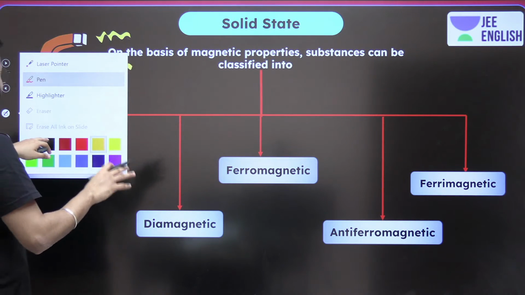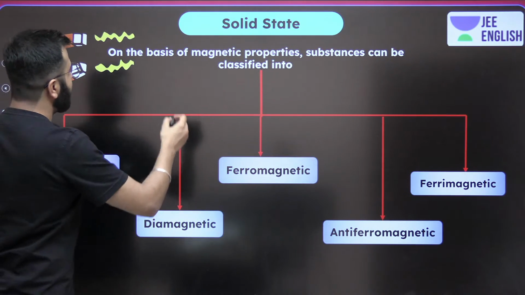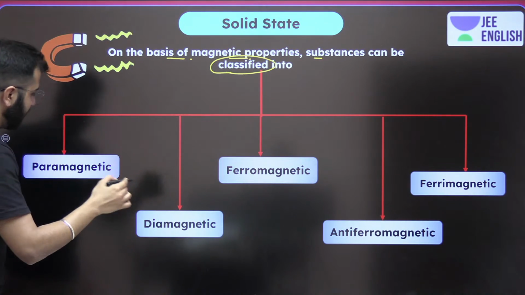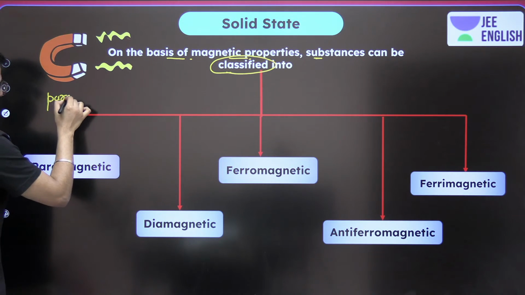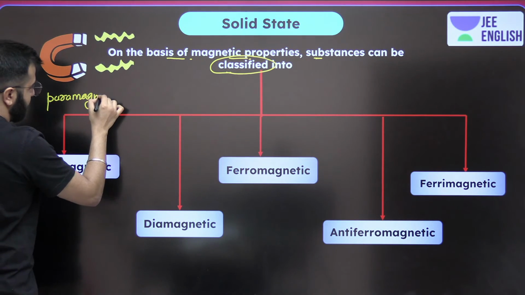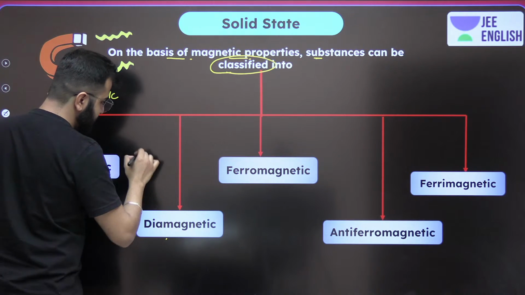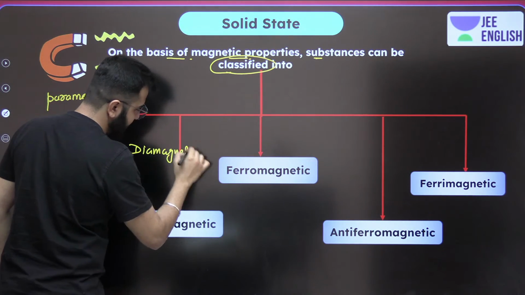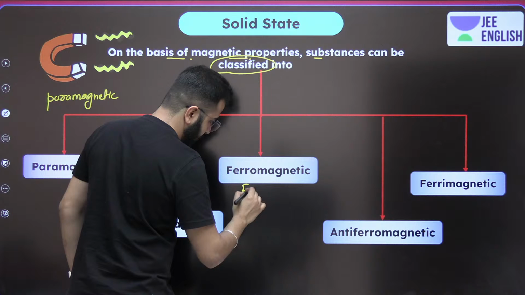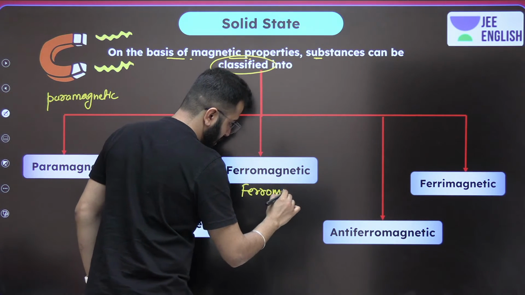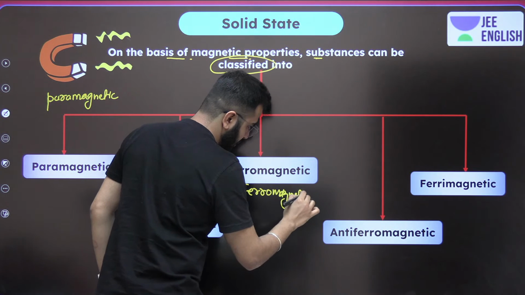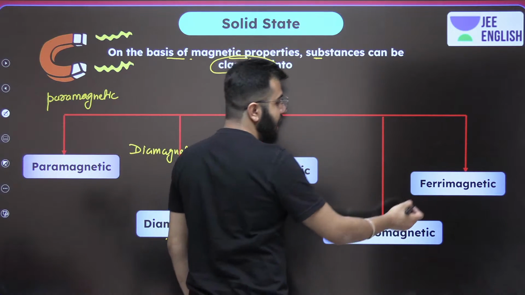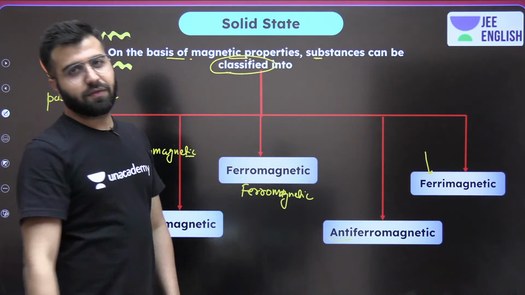So again, there are 5 types of properties that we are going to talk about. On the basis of magnetic properties, substances can be classified as: the first one, write it with me, paramagnetic, then diamagnetic, then the ferro, the strongest one, then the anti-ferro, and then the ferrimagnetic. These are the 5.